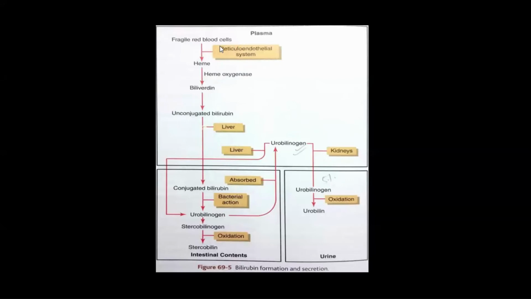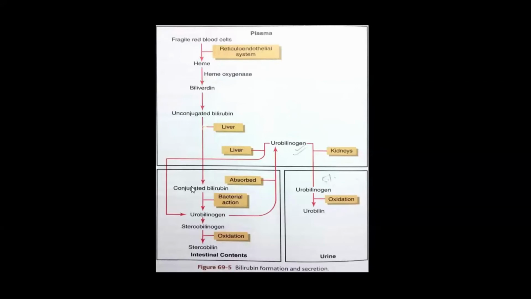Again, unconjugated bilirubin, from fragile RBC, is combined with albumin, and albumin transfers the unconjugated bilirubin up to the hepatocytes. Hepatocytes take the unconjugated bilirubin and it gets conjugated. The conjugated bilirubin is water soluble, and it gives the bile its golden yellow or greenish color.